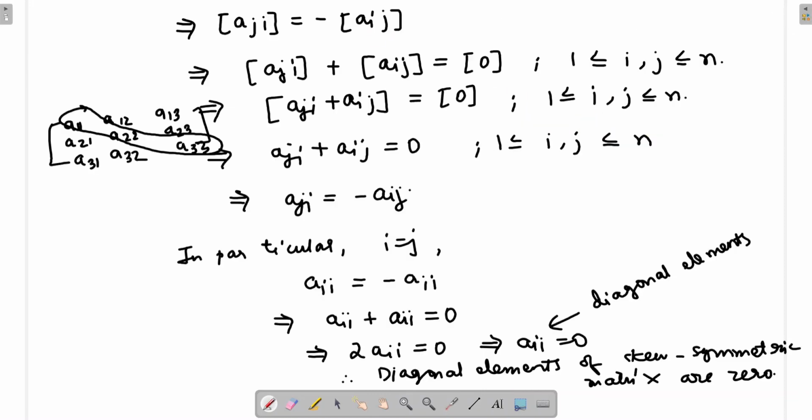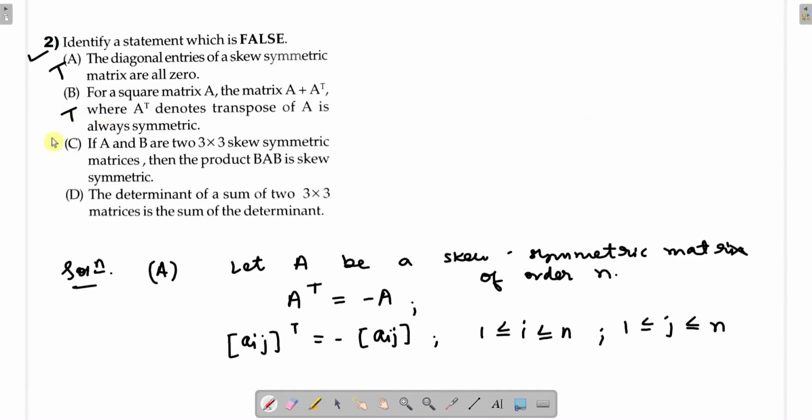So the statement is true, right? Now let us go to C. If A and B are two 3x3 skew symmetric matrices, then the product BAB is skew symmetric, that we have to check. So here only we will check it. Statement C we are doing.